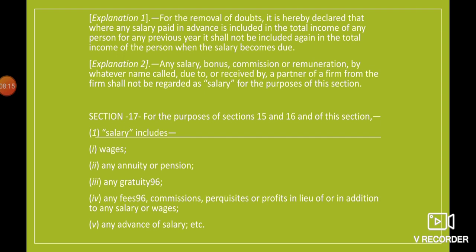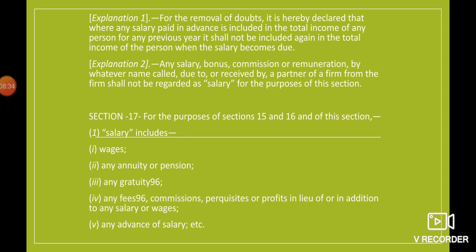Okay. So explanation 2 says, any salary, bonus, commission or remuneration by whatever name called, due to or received by a partner of a firm from the firm shall not be regarded as salary for the purpose of this section. It means any partner who is working in a partnership firm, whether he is receiving any salary, bonus, commission or remuneration by whatever name called, that will not be taken as salary, right?